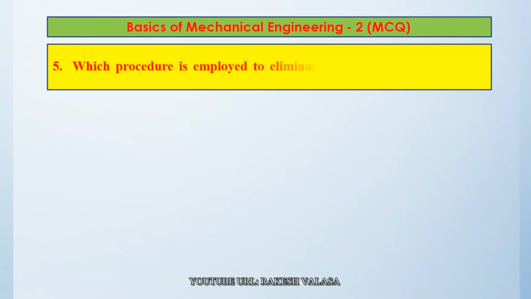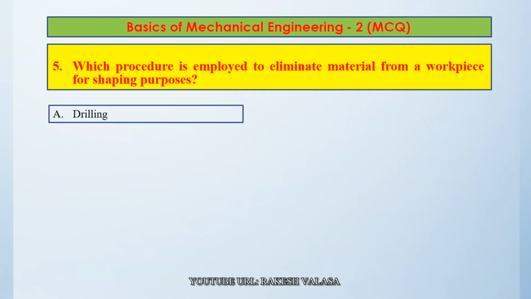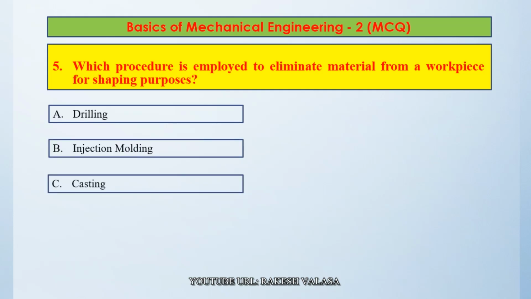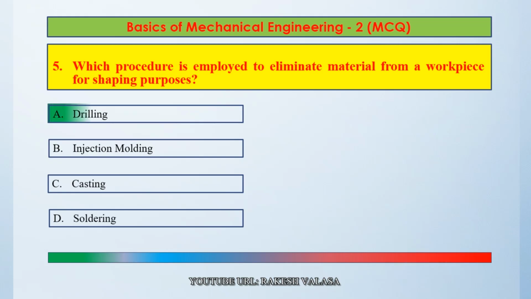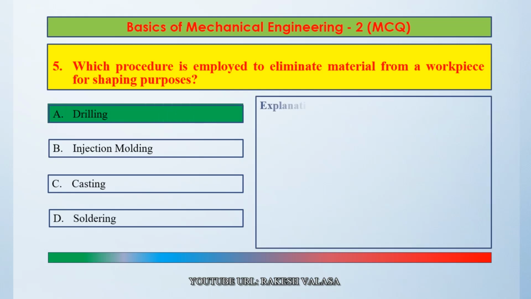Question number 5. Which procedure is employed to eliminate material from a workpiece for shaping purposes? Option A, drilling. Option B, injection molding. Option C, casting. Option D, soldering. The correct answer is option A, drilling. Let us see the explanation.